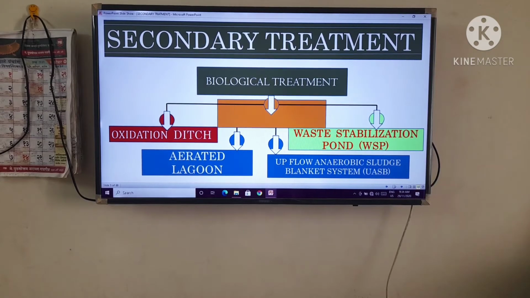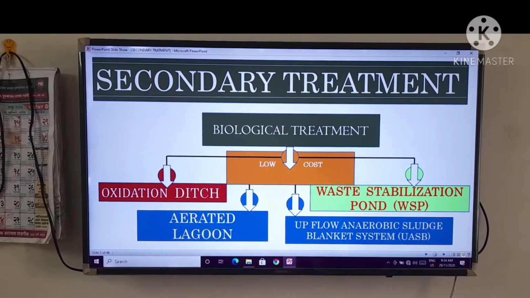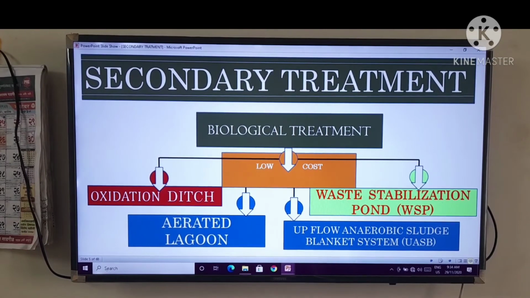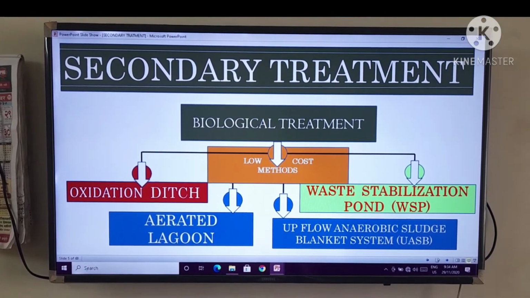There are four types. What are they? Oxidation ditch, aerated lagoon, waste stabilization pond, and upflow anaerobic sludge blanket system, that is UASB. It is called low cost methods, right?